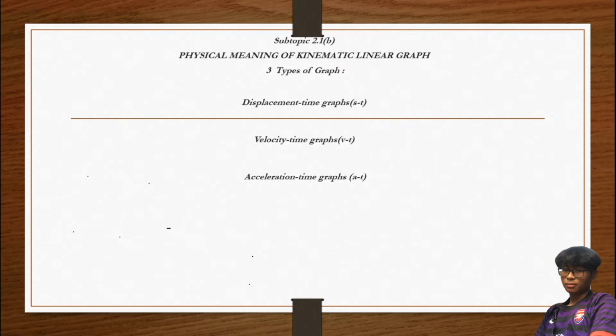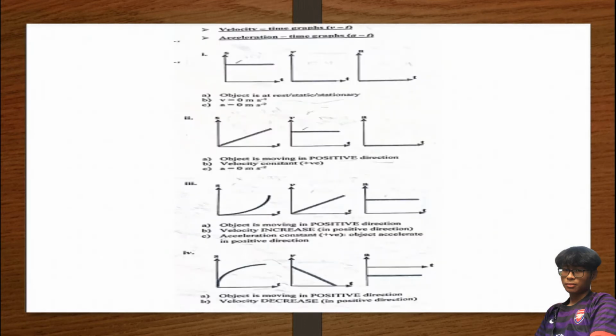So physical meaning of kinematic linear graph. 3 type kita ada for this subtopic 2.1b. We must know 3 types of graph. First graph is displacement against time graph, second is velocity against time graph, and third is acceleration against time graph. Okay, from this picture we can see, I will explain each situation. Okay, I will explain for each situation.